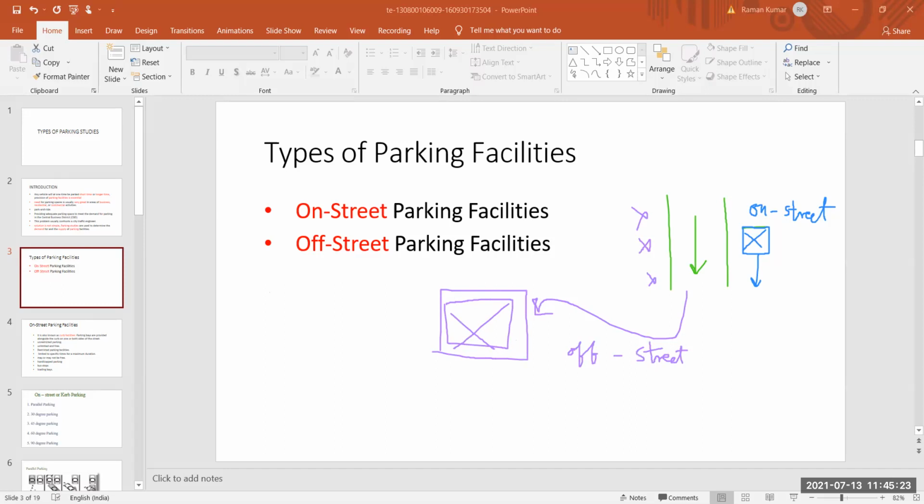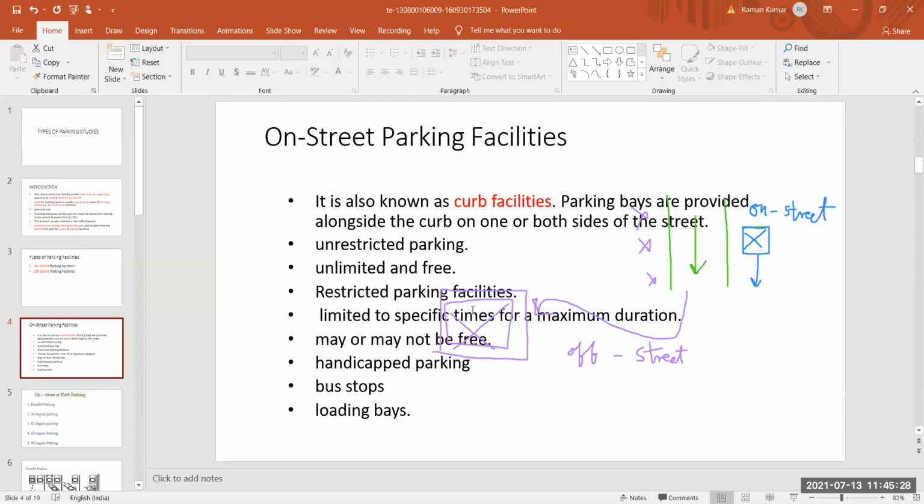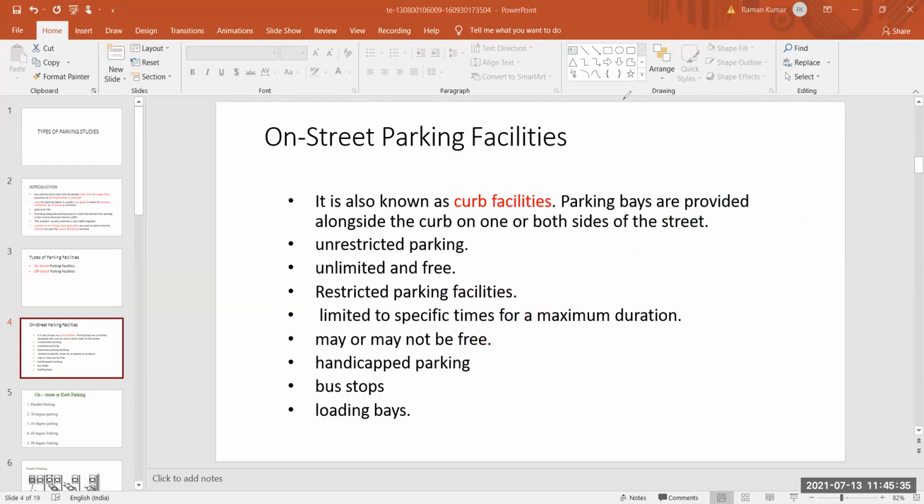Next is your on-street parking facility. On-street parking facility is also known as curb facility. Parking bays are provided alongside the curb on one or both sides of the street. In the diagram I also showed that on this particular stretch we design our parking facility maybe on both sides or on a single side.